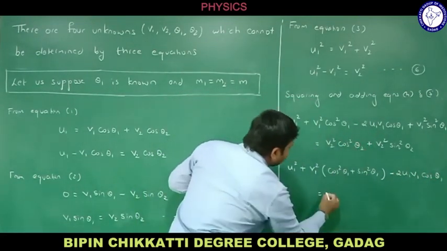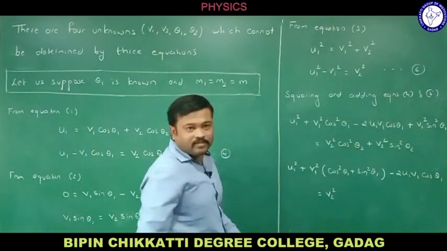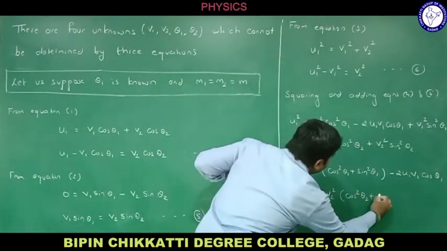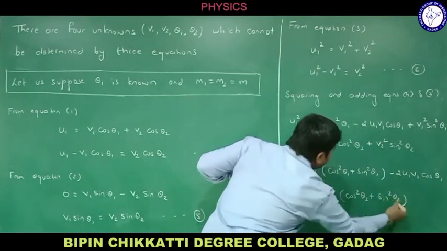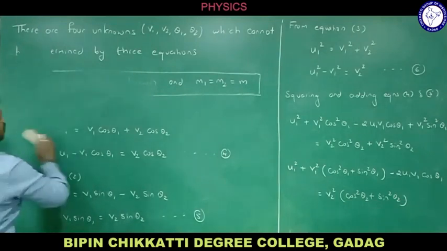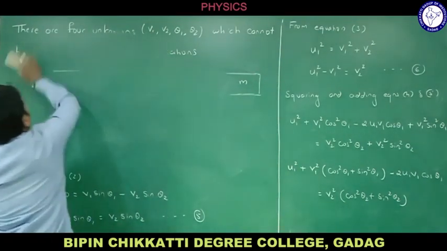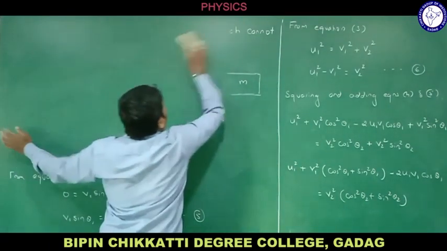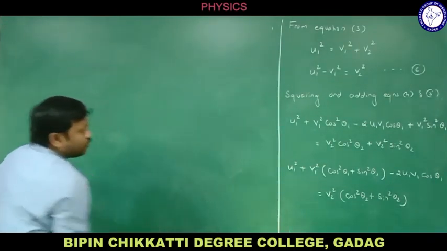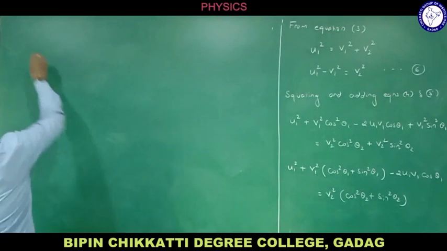V2 square is common. What is remaining in the brackets? Cos square theta 2 plus sine square theta 2. It is nothing but the identity. Now let me simplify and calculate the final velocities of the particles. What do you get after simplification?